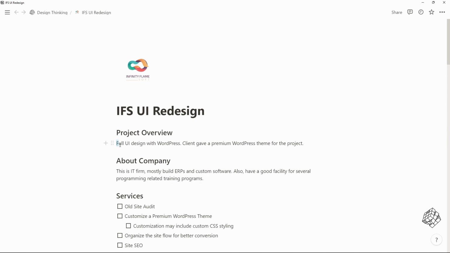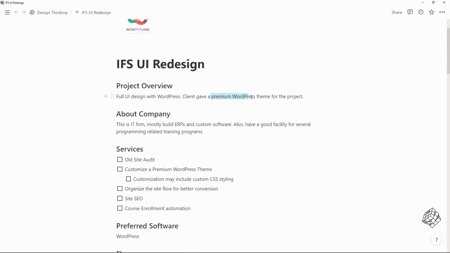First, this is the project overview. In this case, the client is a software company and already has a website. But now they need a website with a more modern look, but also a fast loading site. They already picked a premium WordPress theme for their website. So all I have to do is customize this WordPress theme to make it their own.